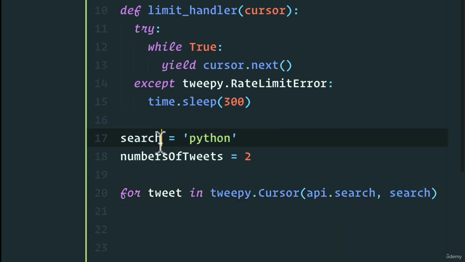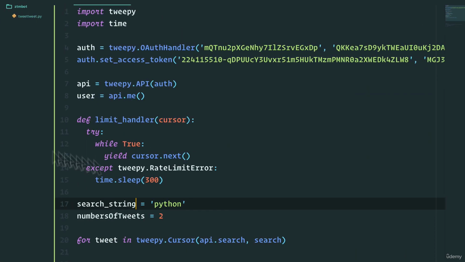Let's rename this just so we know it's different, search_string. Let's make this a little bit smaller. So we're going to search the tweets with the search string of Python. So we're going to try and find all the tweets that contain the word Python.